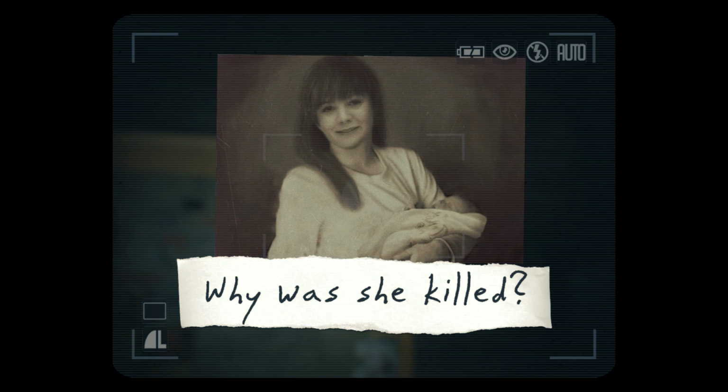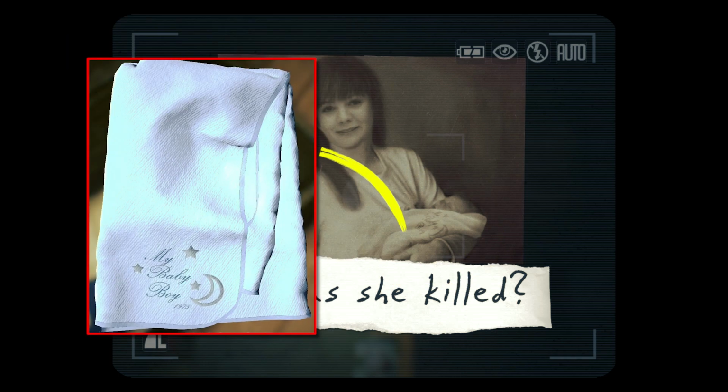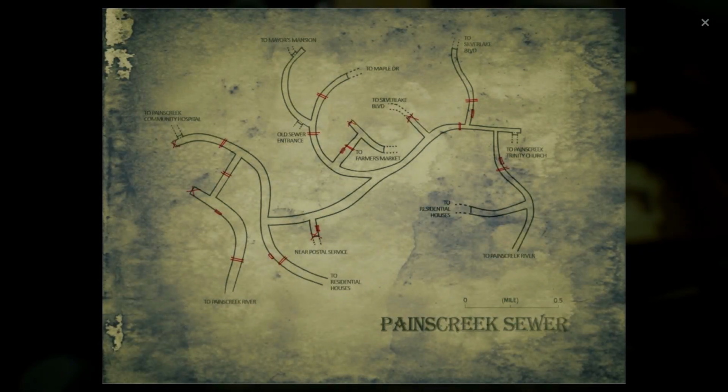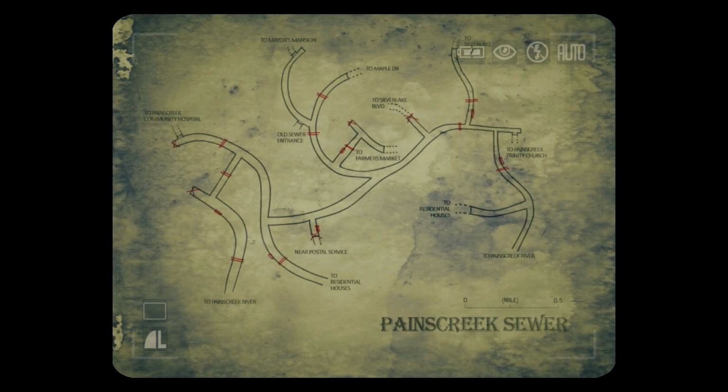Oh, there it is, right there, in the photo. While photographing Sophia's photo, I noticed the blanket around the child, which matched the very same blanket in Scott's box at the church, which was stated to be all the things that were his as a child. This confirmed that Scott was in fact Vincent, the son of Sophia and Charles Roberts.